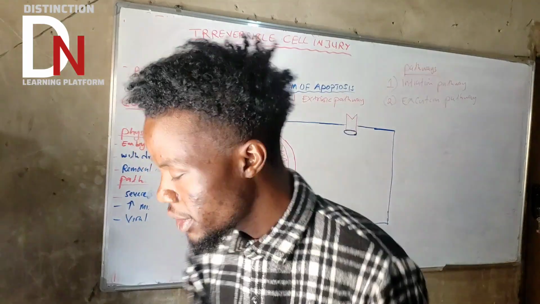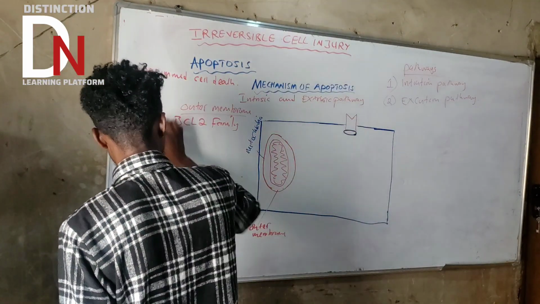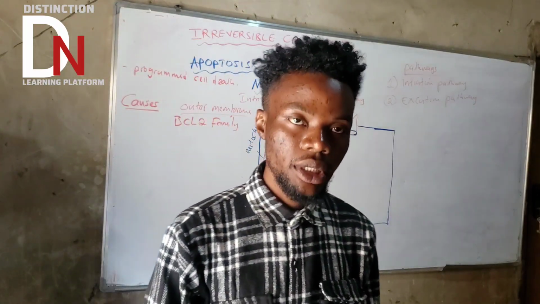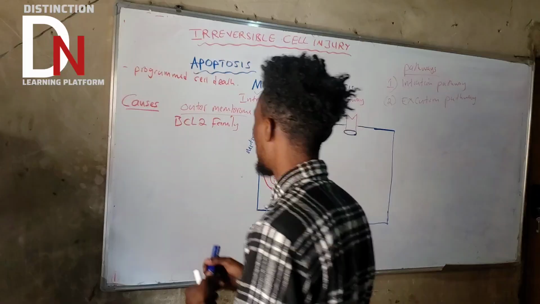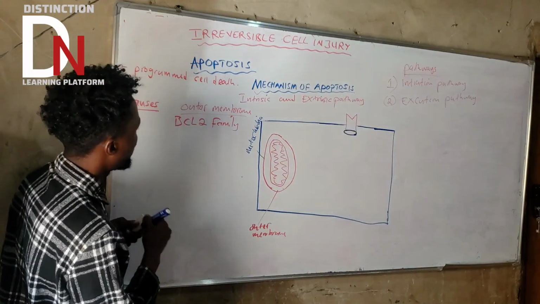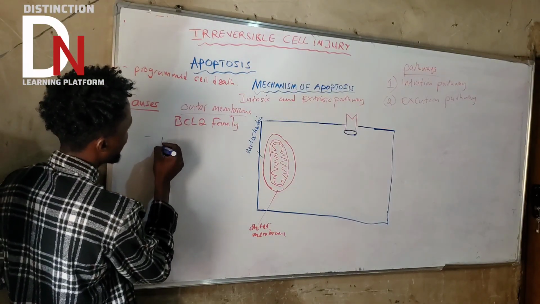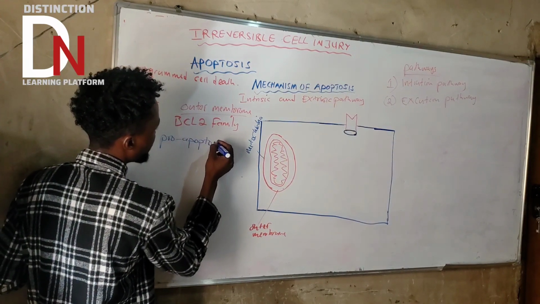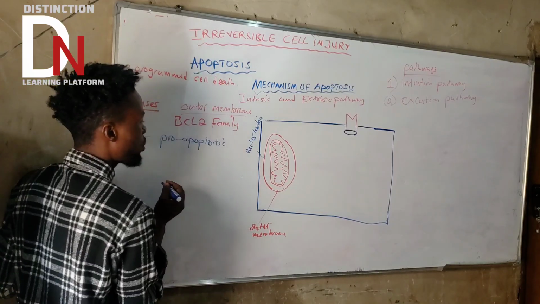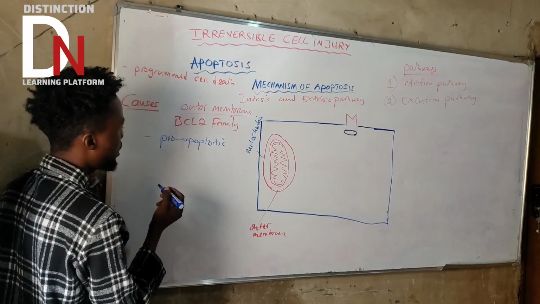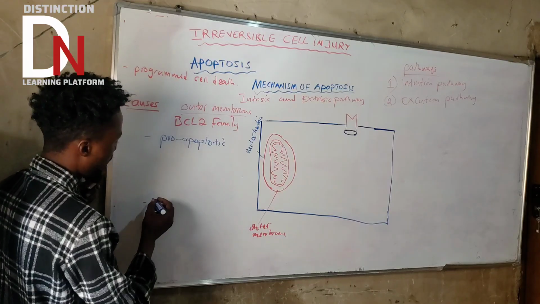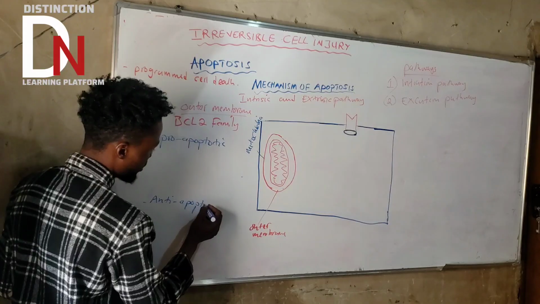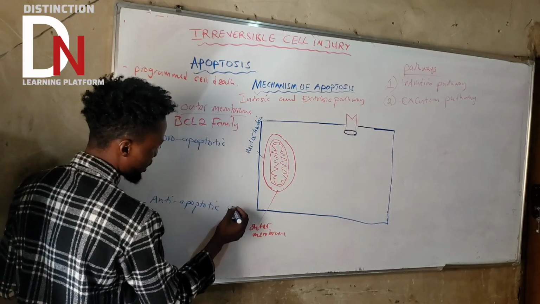So the BCL2 family is further categorized into two important families. The first one is the pro-apoptotic factors, or proteins. I'll talk about the examples. And the second one is the anti-apoptotic factors.